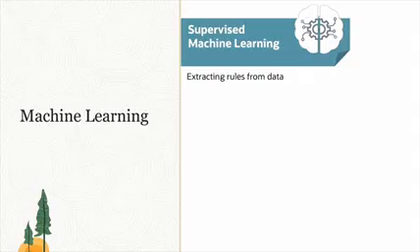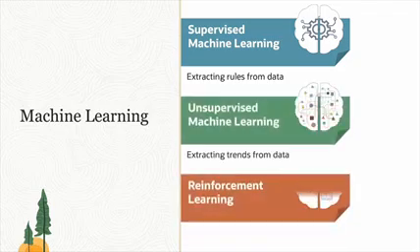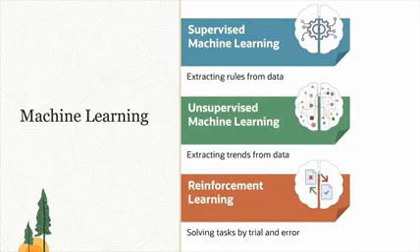There are several types of machine learning, including supervised learning, unsupervised learning, and reinforcement learning. Supervised learning is where the algorithm learns from labeled data, making predictions or classifications. Unsupervised learning is an algorithm that discovers patterns and structures in unlabeled data, such as clustering or dimensionality reduction. And then you have reinforcement learning, where agents learn to make predictions and decisions by interacting with an environment and receiving rewards or punishments.